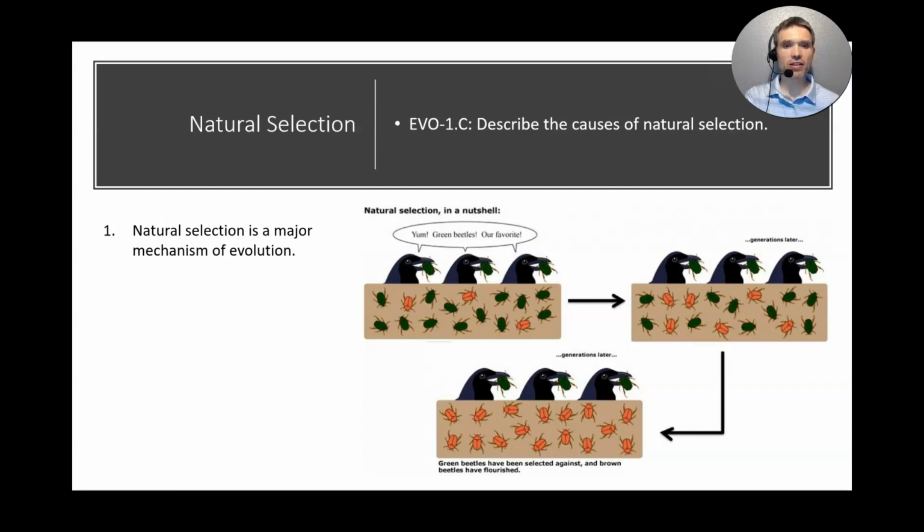They have a selective advantage, to the point at which the birds eat all the green beetles and we see a population shift where the red ones are the only beetles that are left. The environment has selected the winners, the red beetles, and the losers.